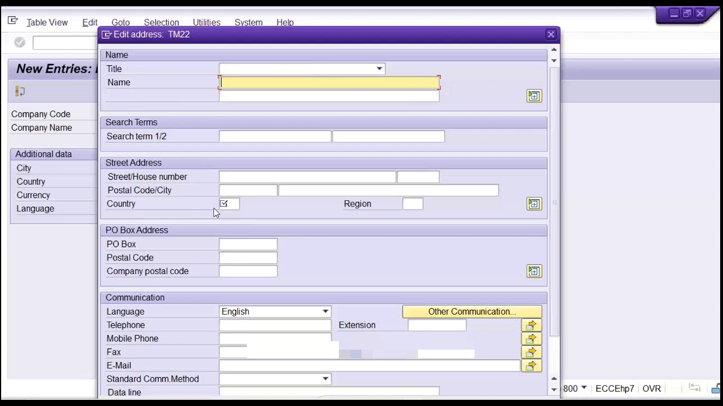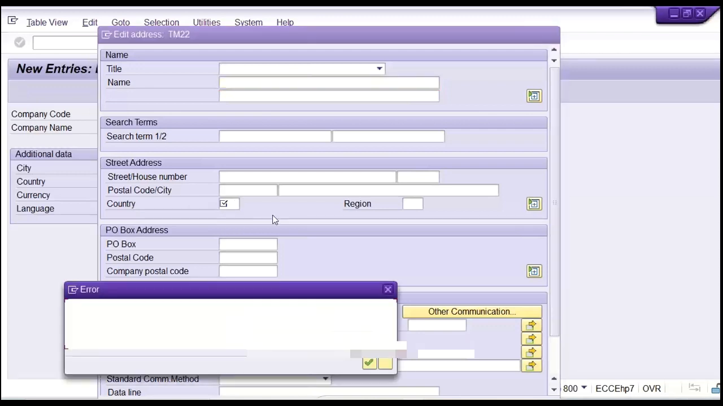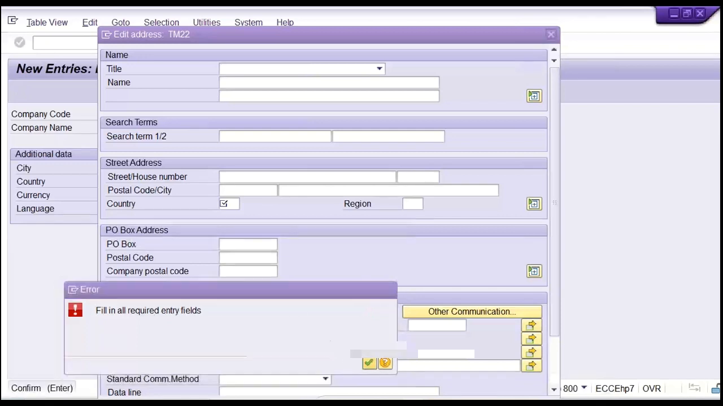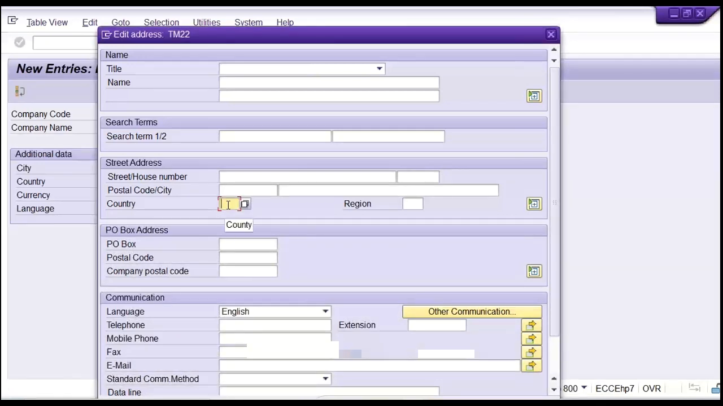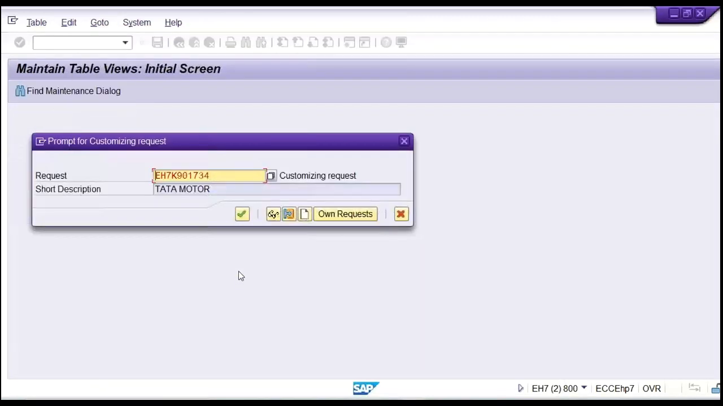So here company code is required. If you press enter, look at here, it says fill up all the required entry fields. It means you must enter a company code here. So give a company code and press enter. And if you press enter, then look at here, a transport request is going to appear here, automatically.